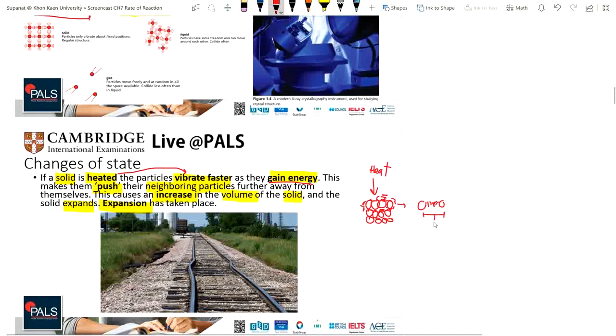Then it causes the expansion. Then you can see the distortion of the train track when it's in summer, okay?